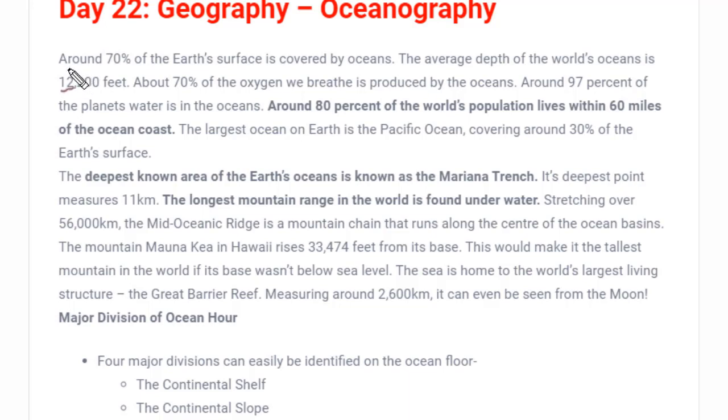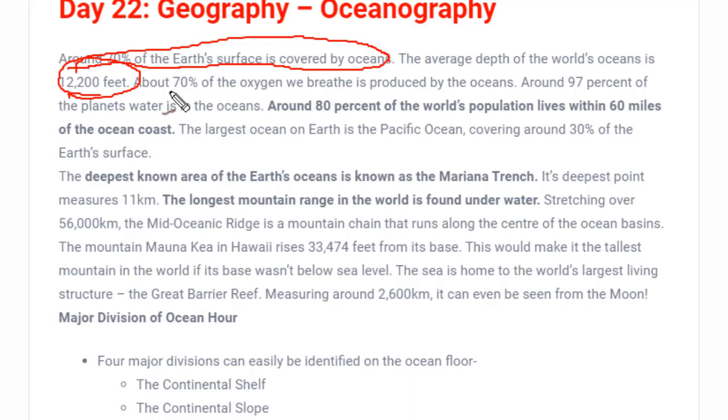Over here you can see around 70% of the Earth is covered by ocean. This I've already told, 70 or 71%. The average depth of the ocean is 12,200 feet. And a very important and significant fact, 70% of the oxygen we breathe is produced by the ocean.